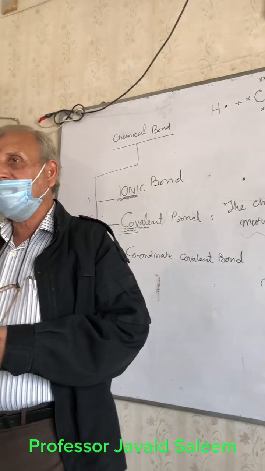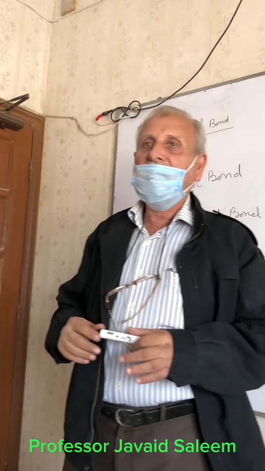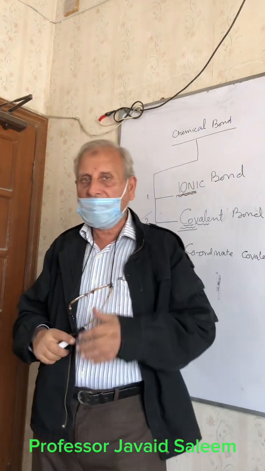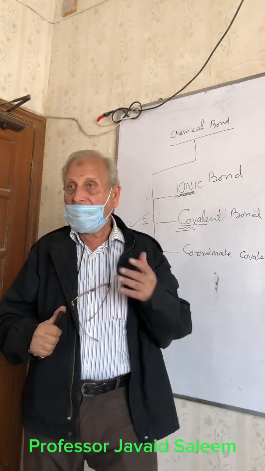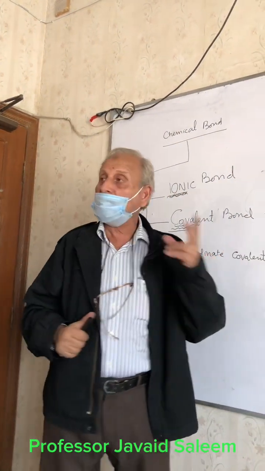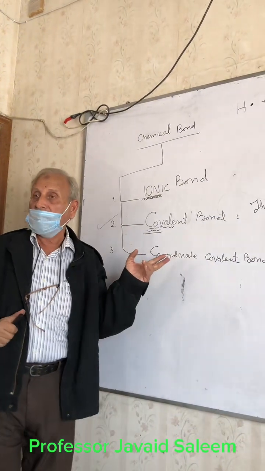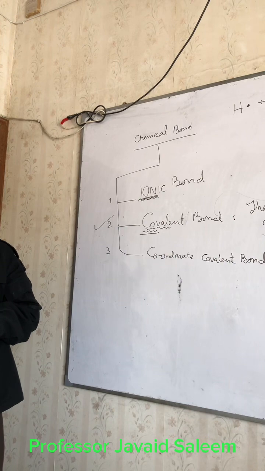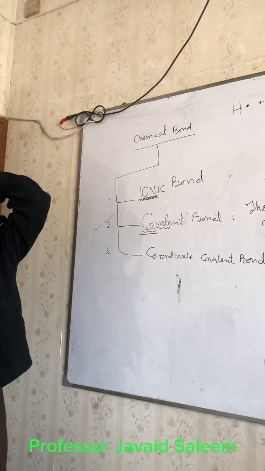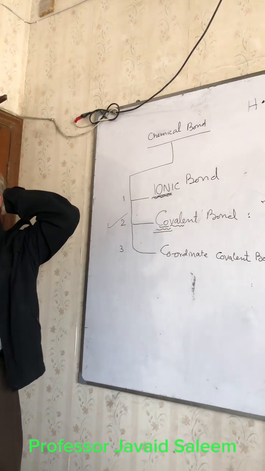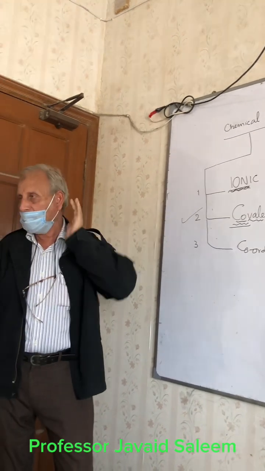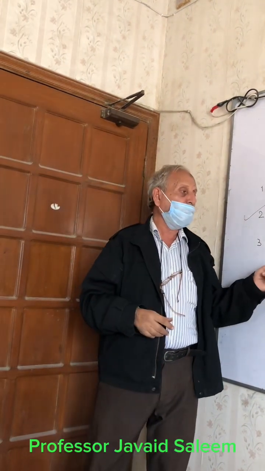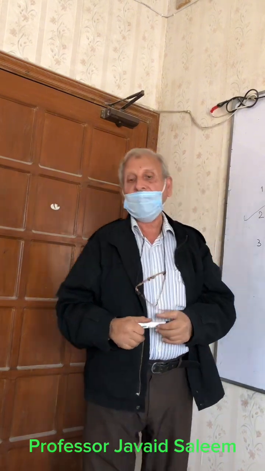I hope it's clear to you, and inshallah, next time we'll take some more examples, and also that there are 2 types of covalent bonds. Covalent bonds have further 2 kinds, polar and non-polar. Then inshallah we'll go to the coordinate covalent bond.